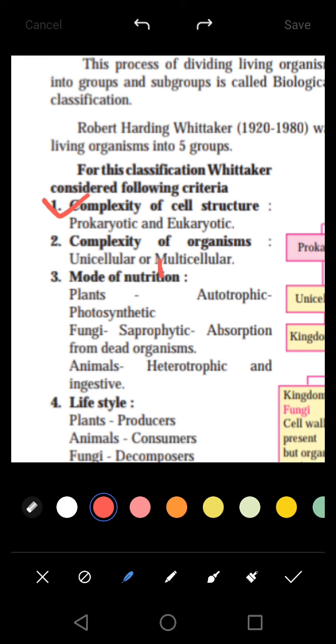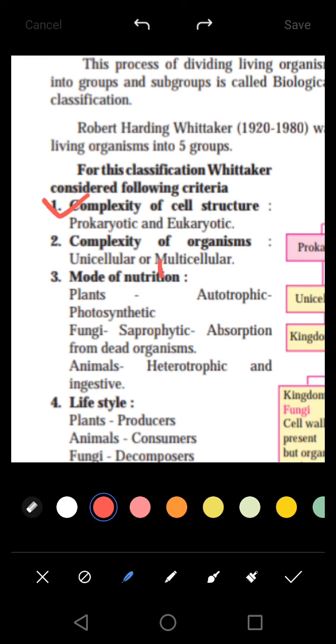So next is complexity of organisms. How complex is the organism? Is it unicellular? Uni means one, single, and cellular means cell. If the organism consists of only a single cell, it is called unicellular, and multicellular means it consists of a large number of cells, a group of cells. As you know, cells combine to form tissues, tissues combine to form organs, and organs combine to form a fully grown body. So it might consist of many types of cells, so it is called multicellular.